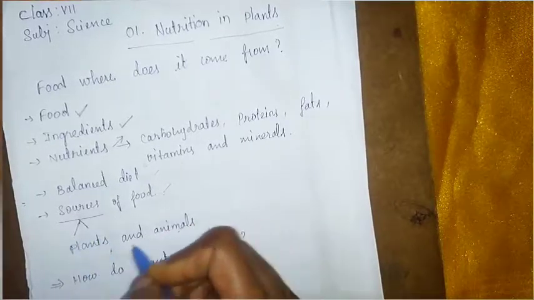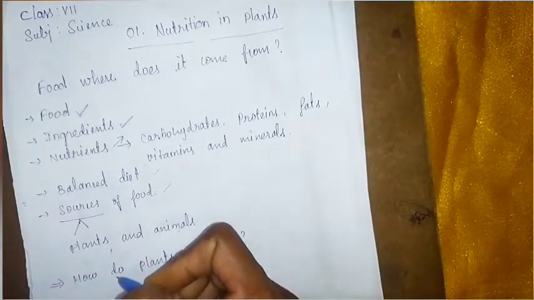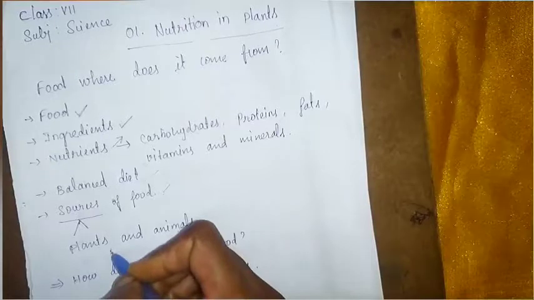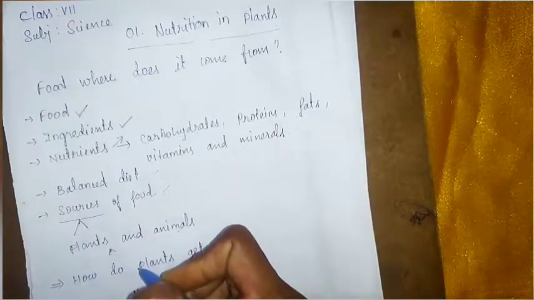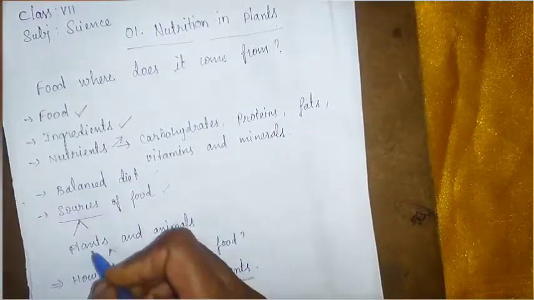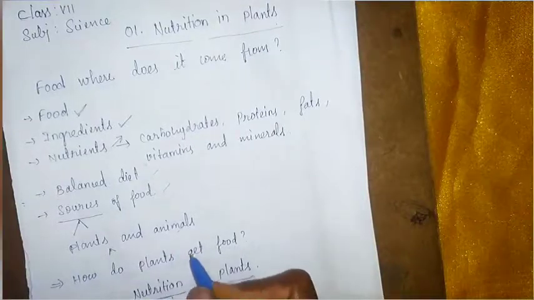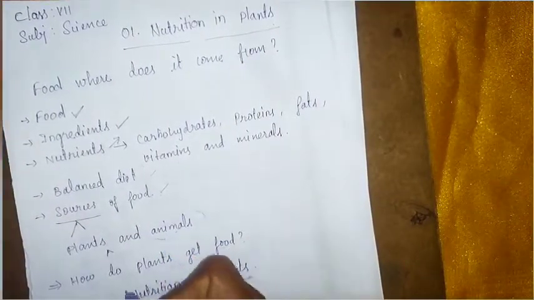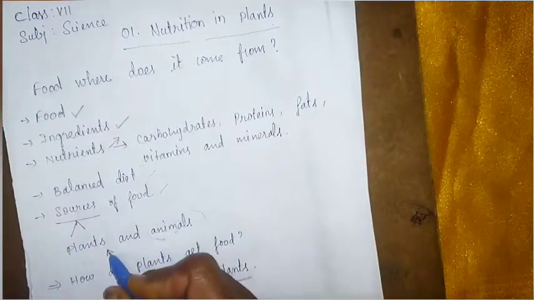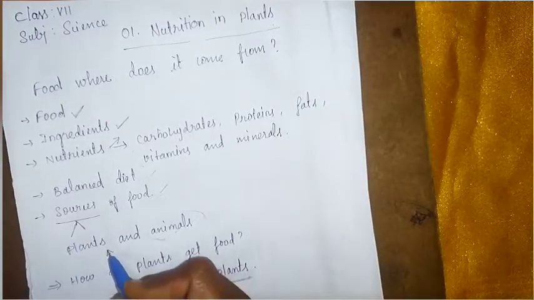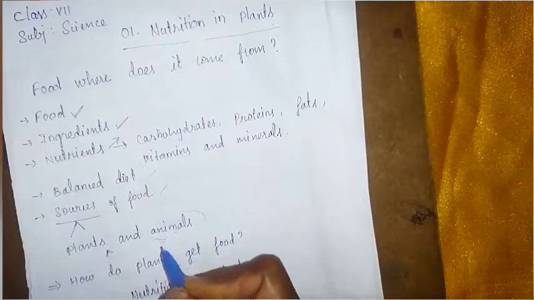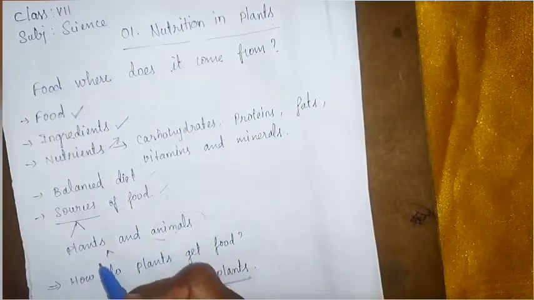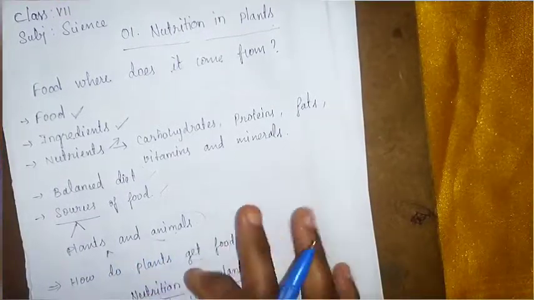So these two are the sources of food for humans, that is plants and animals. We get ingredients from the plants to cook the food, and from the animals. Okay, how are animals preparing their food? Animals are preparing the food from the plants. So humans and animals indirectly depend on plants for their food.